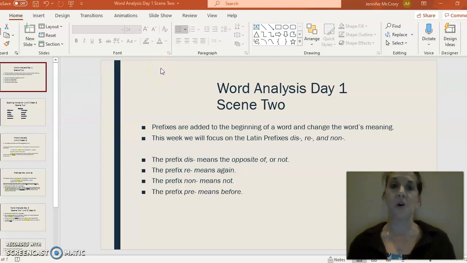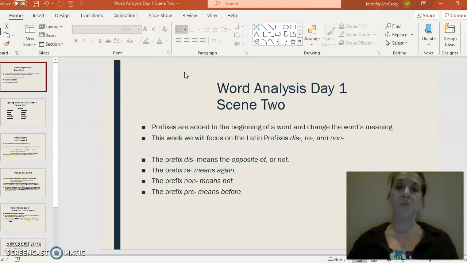We're going to be talking about prefixes and how they change the meaning when they're added to the beginning of a word. And some of these may be a review for you, but that's okay because practice makes perfect. So let's go ahead and get started.